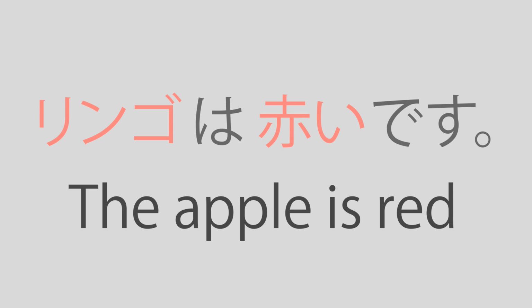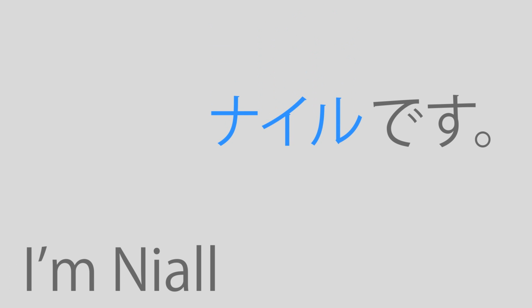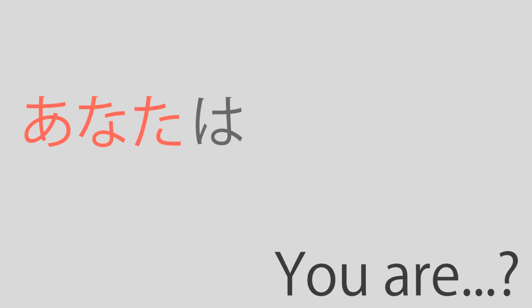Now let's change this around to form questions and statements. For example, let's take the first sentence. If you drop the watashi wa, I have Niall desu, which is a perfectly fine way to introduce oneself and stops you from overusing watashi wa. If we take the second sentence and drop the latter half, we have anata wa, which is a polite way to ask for someone else's name. This is because Japanese is a vague language and being direct is often considered rude. Also, notice the rise in intonation when asking a question. Anata wa? It's not anata wa, which can be quite blunt. You have to use a rise in intonation.